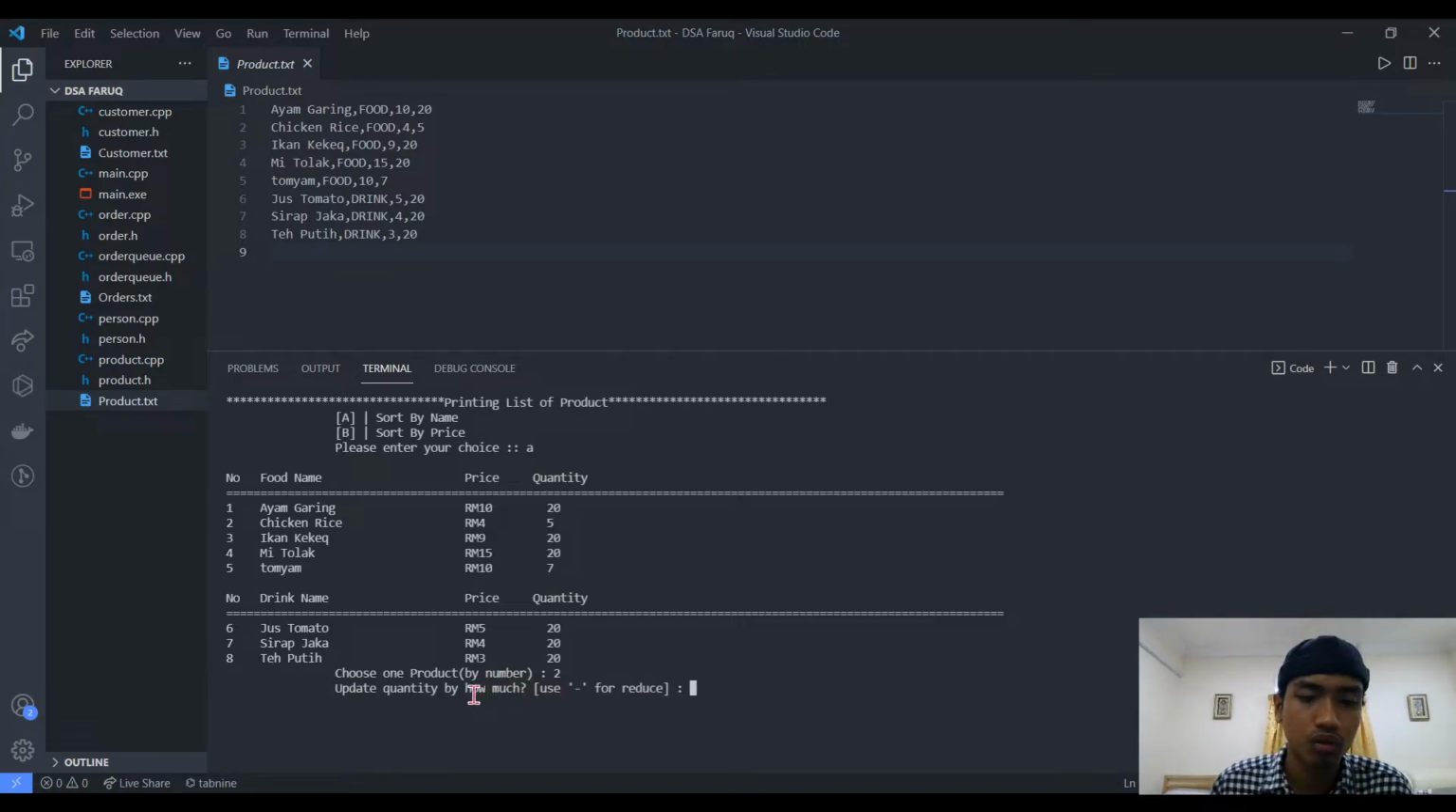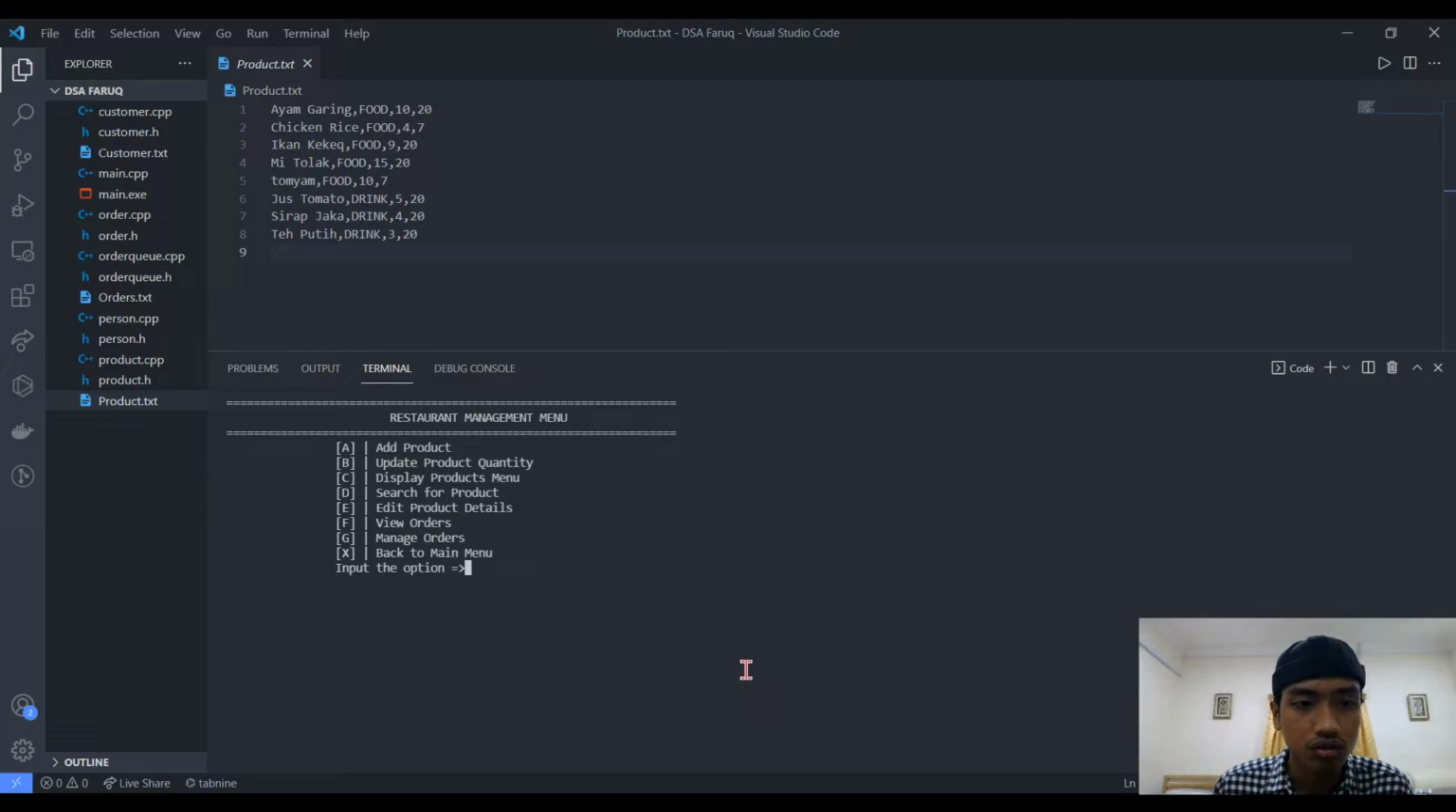Update quantity by how much. Okay, here we can see the quantity is 5, and we want to change the quantity from 5 to 7. Then I will just enter 2. That means the system will add the 5 with 2. Okay, so here in the product txt we can already see chicken rice, food, price 4, and the quantity has already become 7 because we just updated the product quantity.